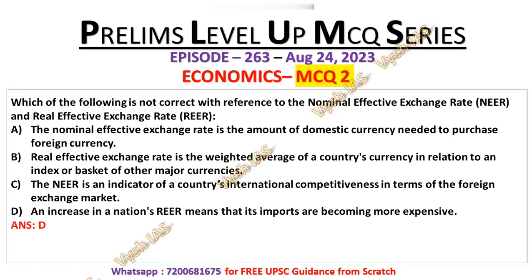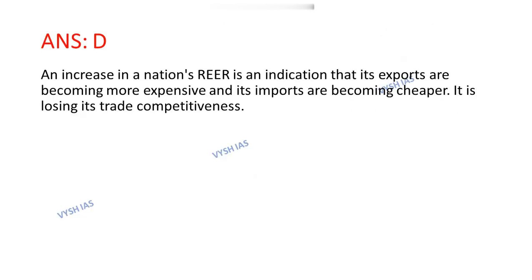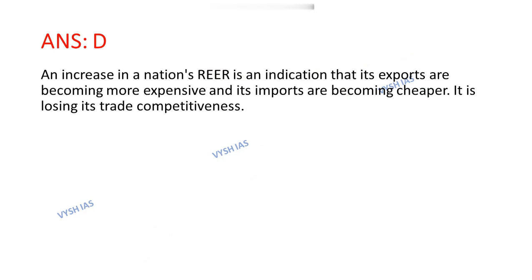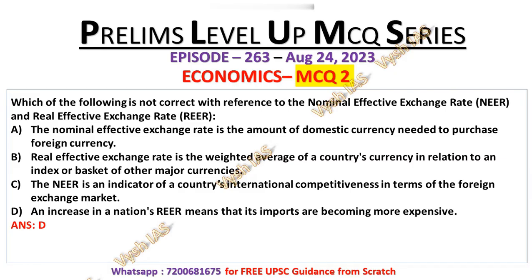So its correct answer will be option number D, and option D is the incorrect statement regarding NEER and REER. Now we will look in the explanation that why this option is incorrect. An increase in nation's REER is an indication that its exports are becoming more expensive and its imports are becoming cheaper. It is losing its trade competitiveness. That's why here it is mentioned an increase in nation's REER means that its imports are becoming more expensive, but here it is written that imports are becoming cheaper. That's why the statement number D is incorrect regarding REER.